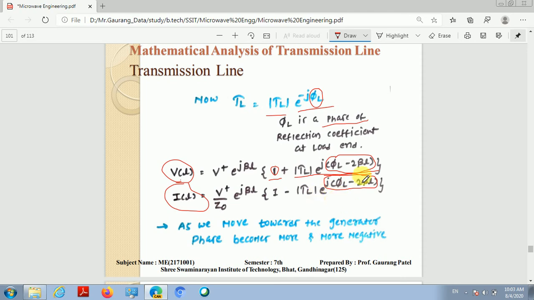As you can see, if we are moving towards the generator from the load end, then L will be increasing, and if L is increasing, this phase becomes more and more negative.